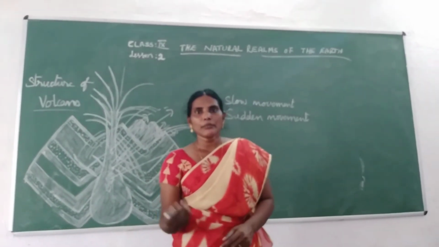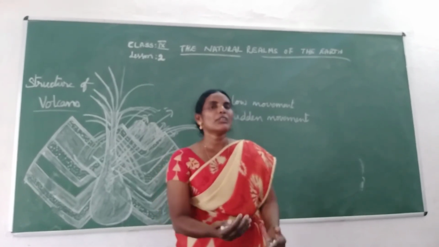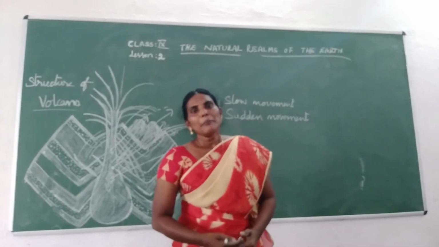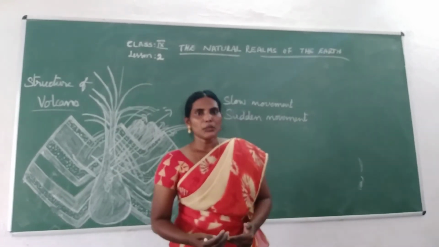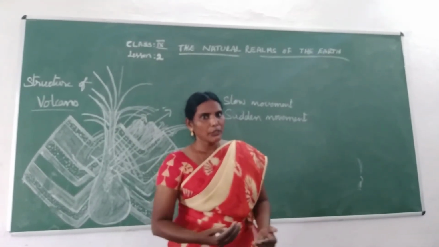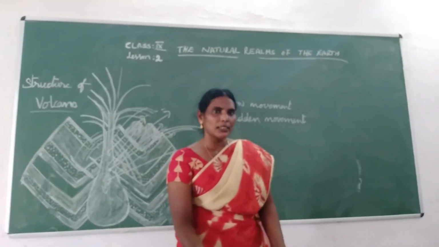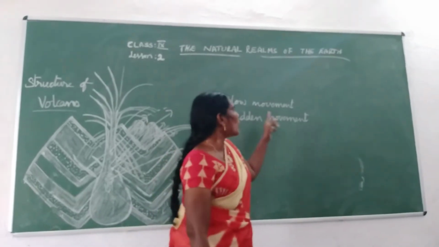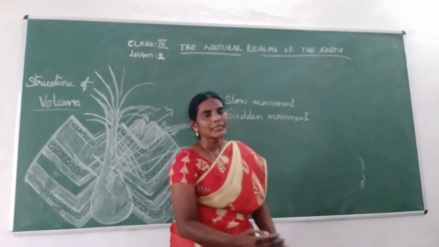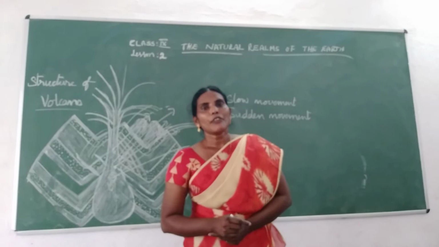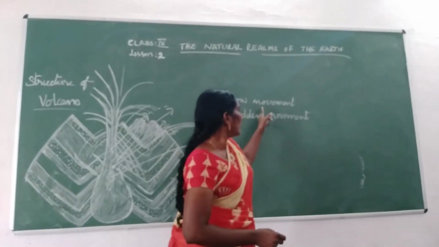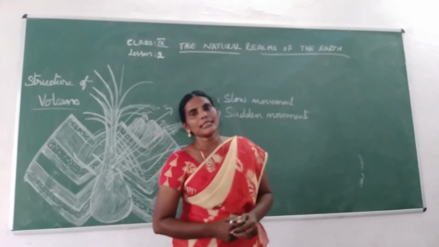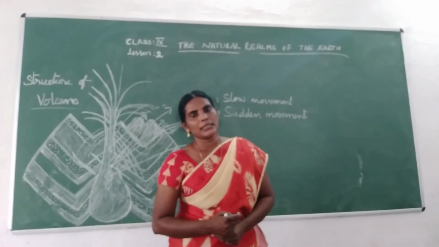We say that inside the earth, when the two plates are moving against each other, that movement is very slow. Because of that, we cannot feel that movement, even though we are standing on this earth, the plate or the continents. Because of the slow movement only, this type of landform will form. Okay children, this type of movement is called slow movement.